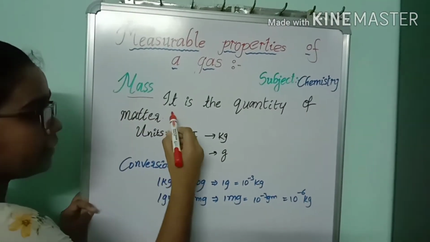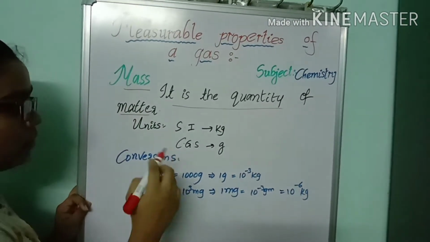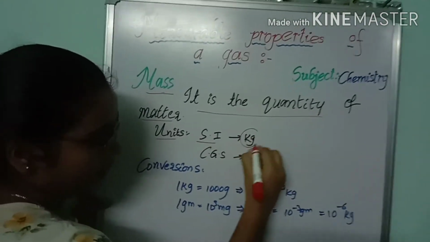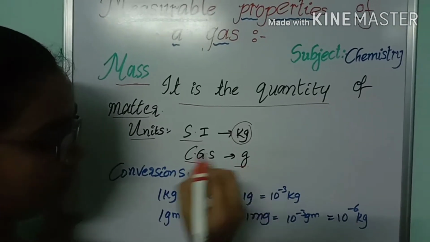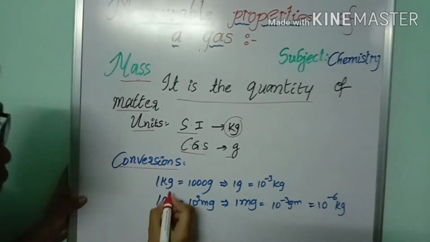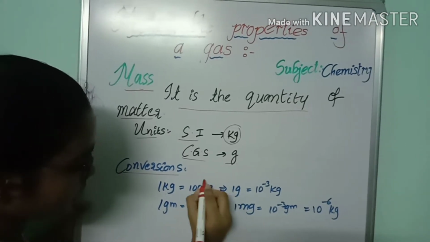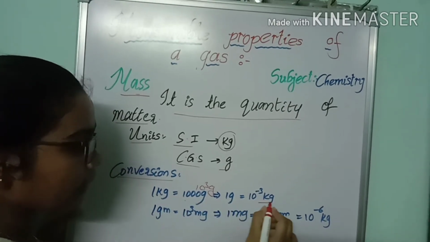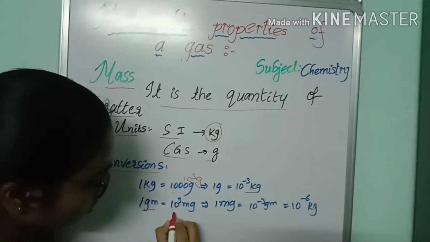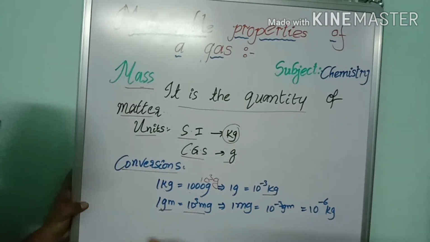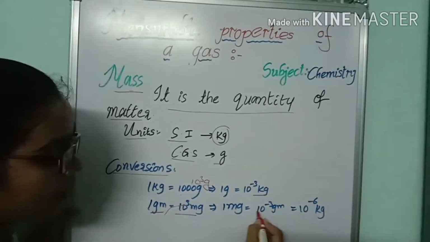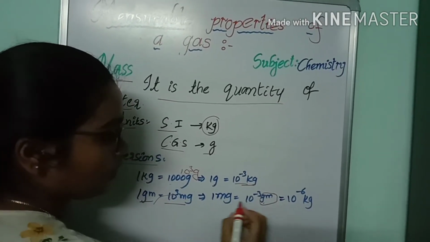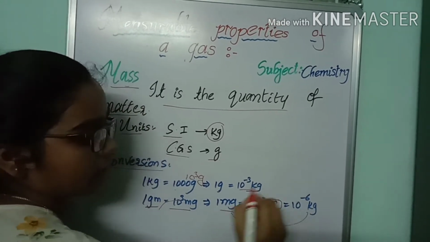Now mass. It is the quantity of matter. Quantity of matter is called mass. And the units in SI are kgs and in CGS are grams. Some useful conversions. 1 kg equals 1000 grams, that is 10 power 3 grams. Then 1 gram equals 10 power minus 3 kgs. And 1 gram equals 10 power 3 milligrams. Then 1 milligram equals 10 power minus 3 grams. And we know that 1 gram equals 10 power minus 3 kgs. Then 1 milligram equals 10 power minus 6 kgs.